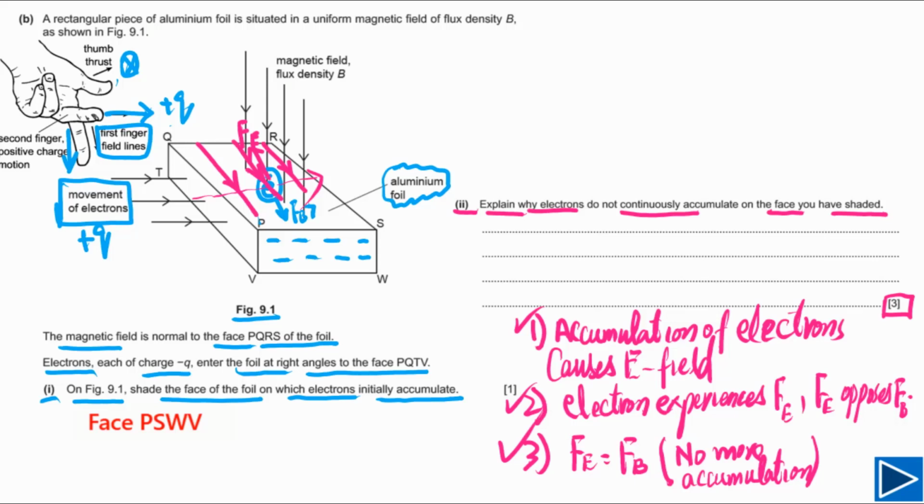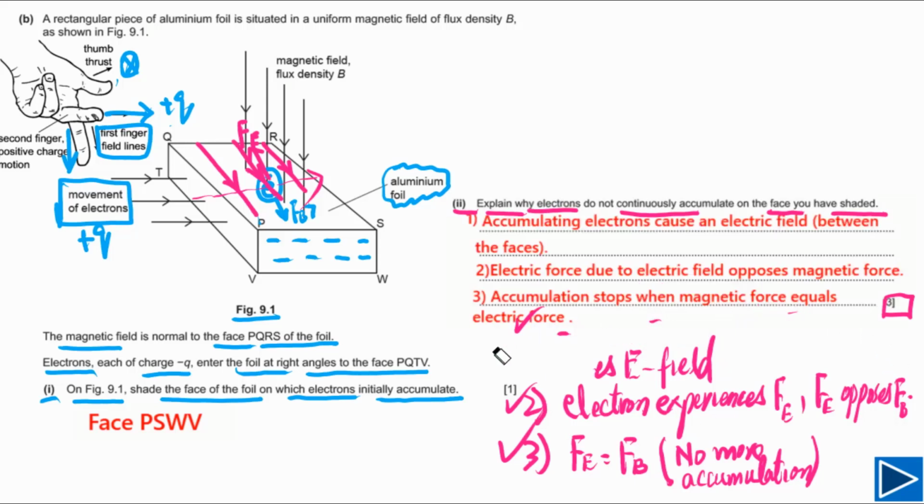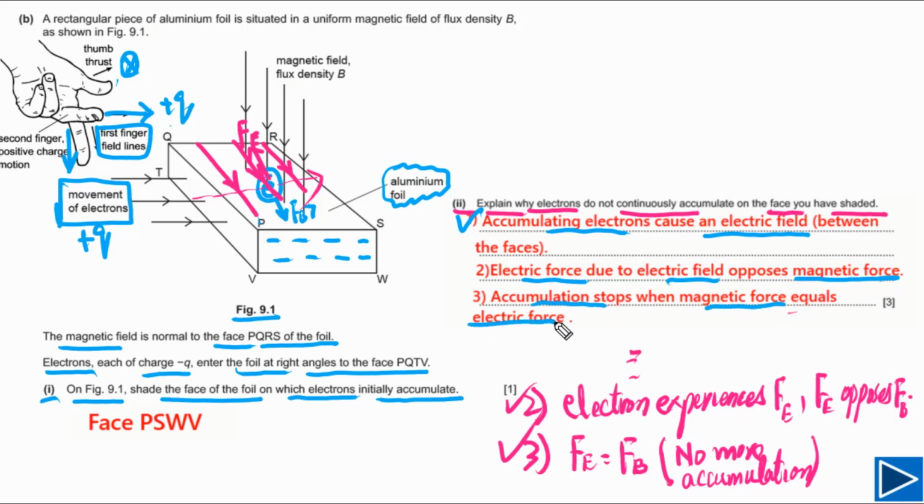Now let me show you how to write a proper answer. This is how you can write down a proper answer. As you can see here, I have written in detail. First point, accumulating electrons cause an electric field. Electric force due to the electric field opposes magnetic force, as we have mentioned here. And the third point, accumulation stops when these two forces are equal.